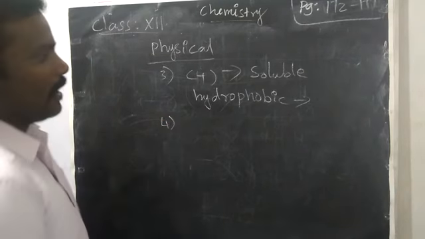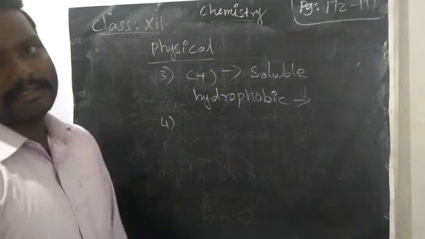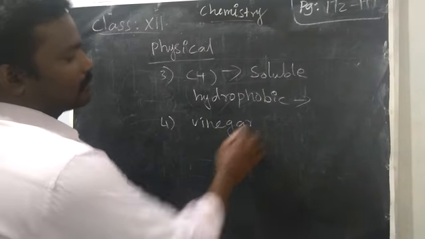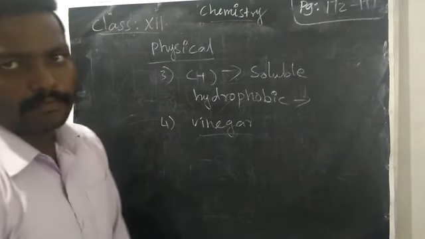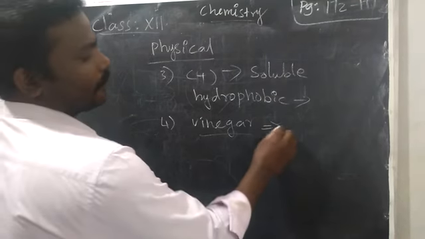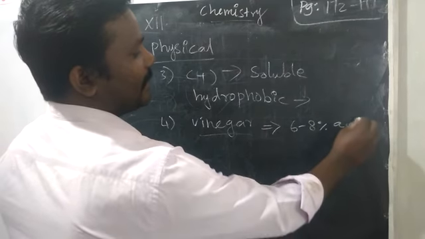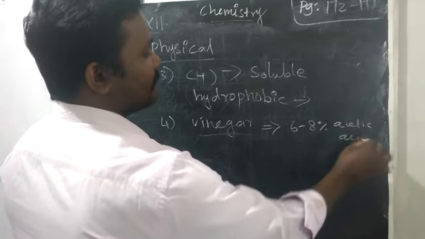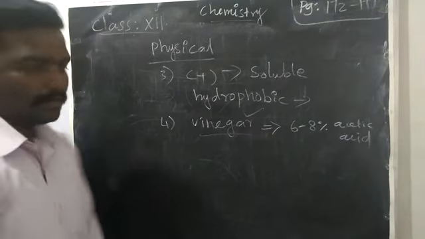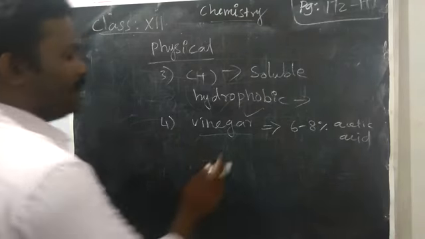Then last, carboxylic acid has two different varieties. What is that? First one is vinegar. In our house we may use vinegar for a souring taste. Actually, what is vinegar? 6 to 8 percent acetic acid. Acetic acid at 6 to 8 percent in a solution is called vinegar. It's very important, one mark. 6 to 8 percent of acetic acid is called vinegar.